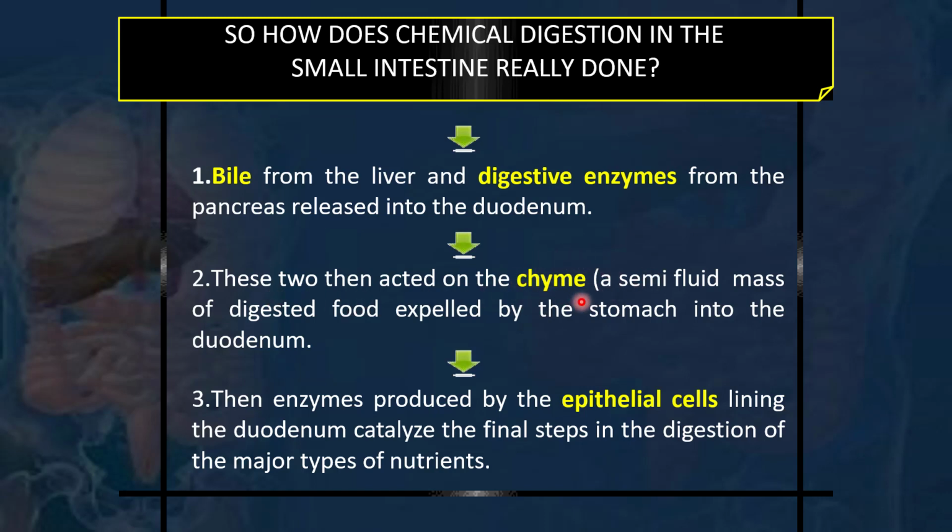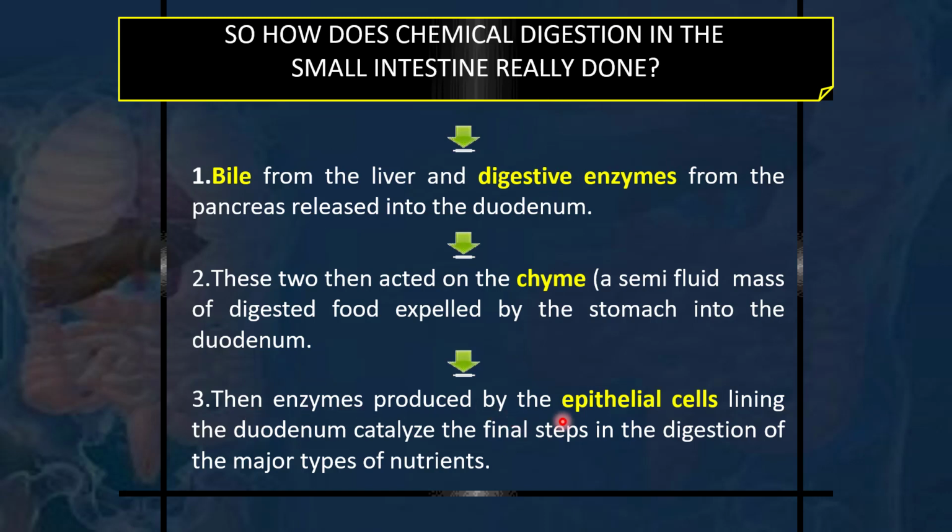So the food in the stomach, which has been acted upon by the enzymes and the acid of the stomach and has been churned, becomes a semi-solid mass of digested food, and this is expelled by the stomach. This semi-solid mass of somewhat digested food which enters from the stomach into the duodenum is called the chyme. This chyme will now be acted upon by the bile and the digestive enzymes from the pancreas.